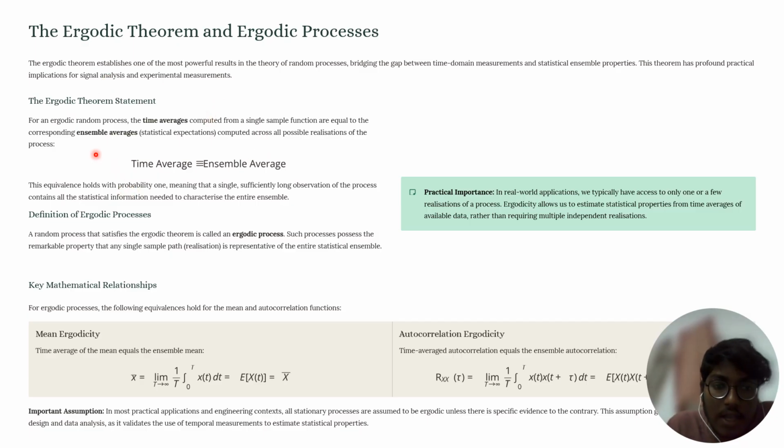Okay, here we can see that for an ergodic random process, the time average computed from a single sample function is equal to the corresponding ensemble average. Here we can see time average equals ensemble average. And next, the definition of an ergodic process: a random process which satisfies the ergodic theorem is said to be an ergodic process.